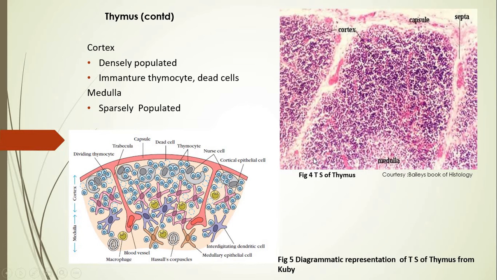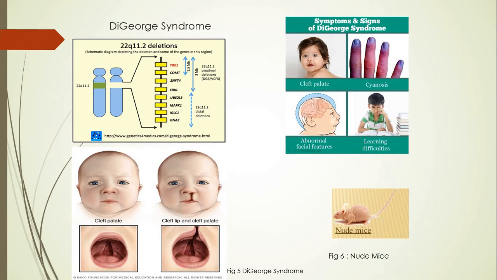So in the medulla, one can see a large number of matured T cells which are ready to leave the gland. And along with these T cells, there are Hassall's corpuscles. So by observing Hassall's corpuscles and fewer cells, one can identify the histological region as the medulla of the thymus. Next.